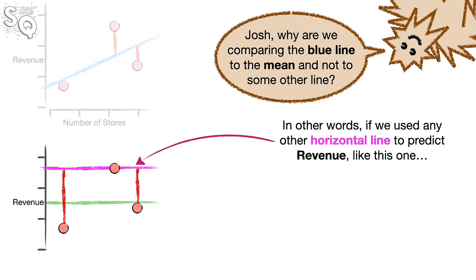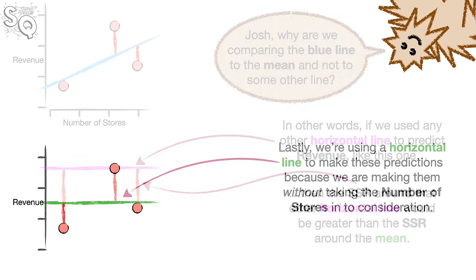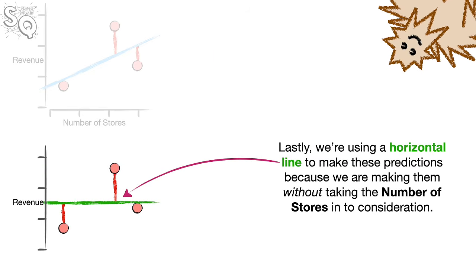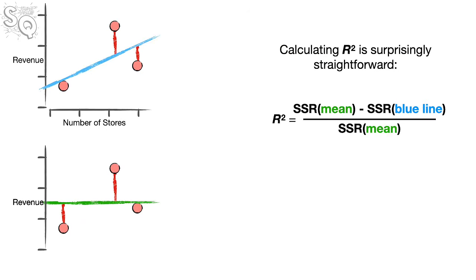In other words, if we used any other horizontal line to predict revenue, like this one, then the sum of squared residuals around that other horizontal line would be greater than the sum of squared residuals around the mean. Lastly, we're using a horizontal line to make these predictions because we're making them without taking the number of stores into consideration.